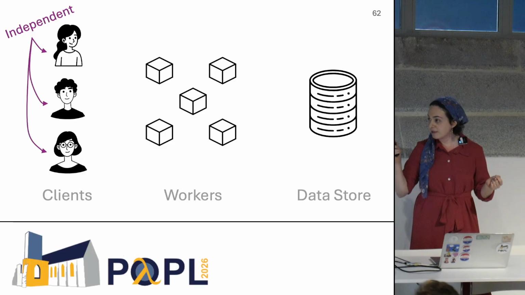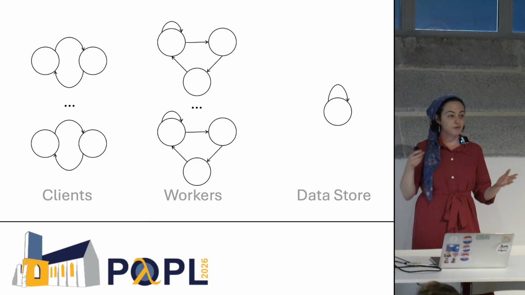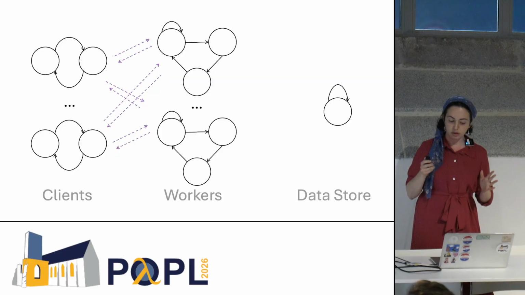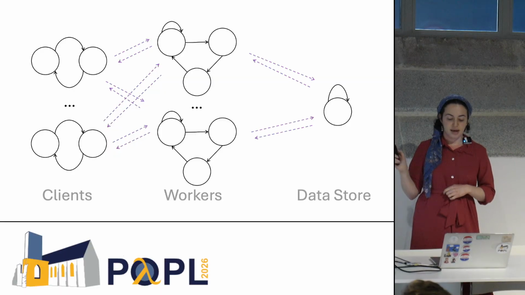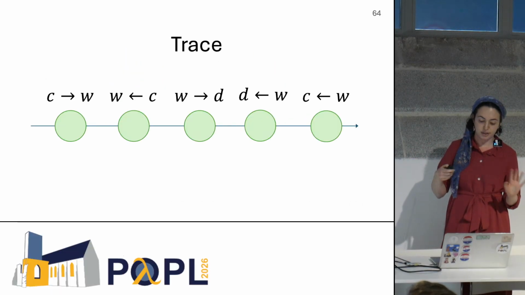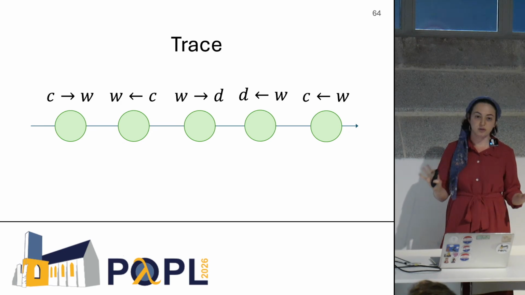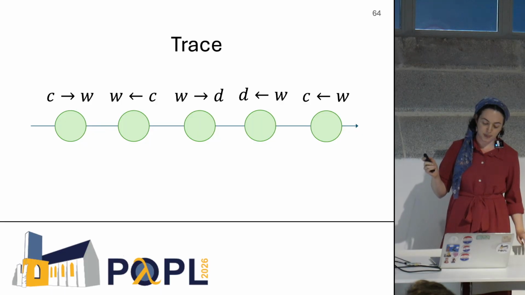Now, we represent every single one of these processes as a transition system with FIFO channels between clients and workers and the data store. And the behavior of the system is traces over an alphabet of send and receive events. Now, in the paper, we really deal with computations. We're concerned with states also, but for the talk, we're just going to focus on actions.